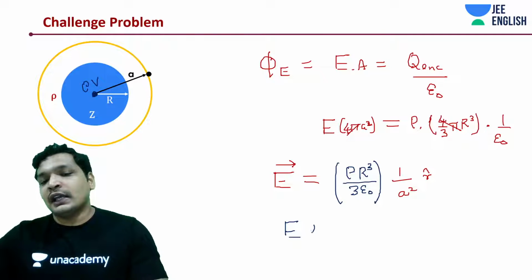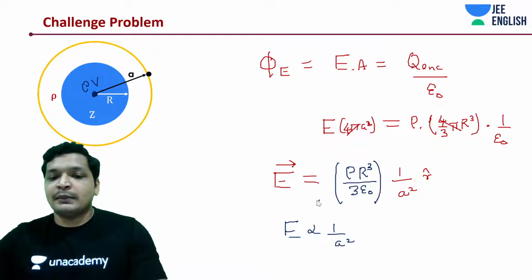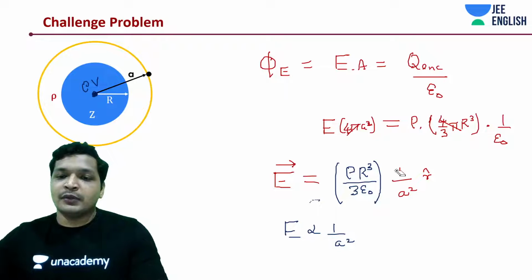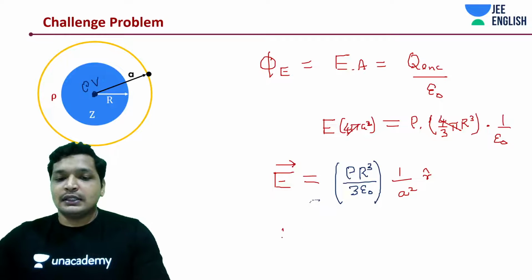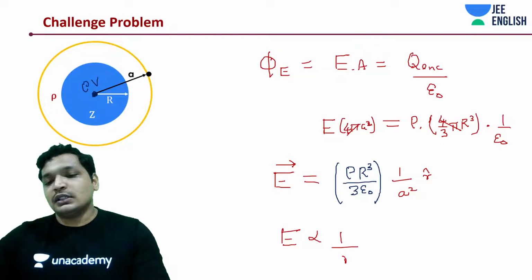Now, in this case, what did you find out? You found out that the electric field is proportional to 1 by a square, since this is the constant. Okay, let me make a small modification to what we wrote down. It could have been written this way, so that it is understood.